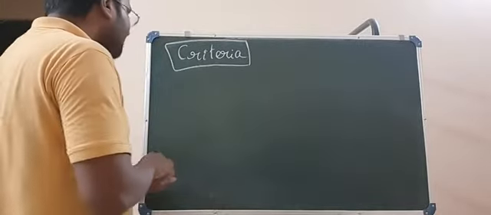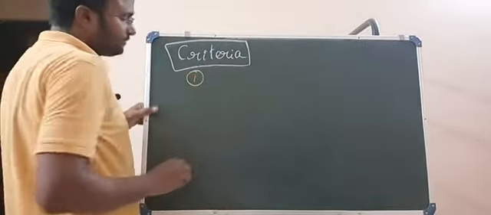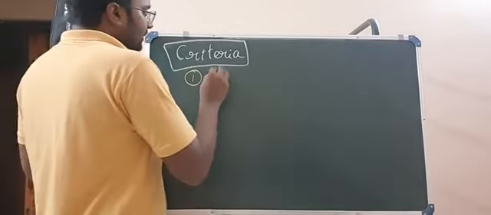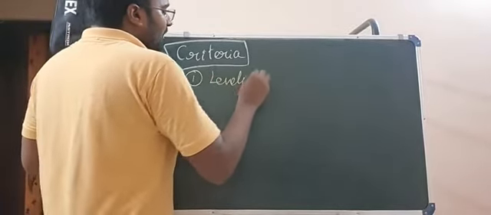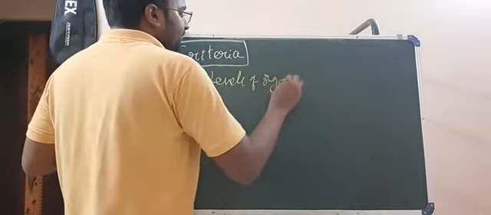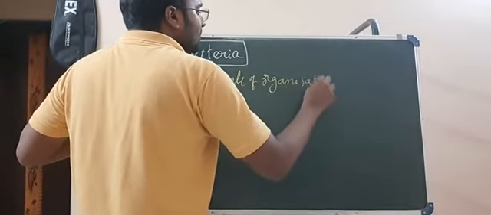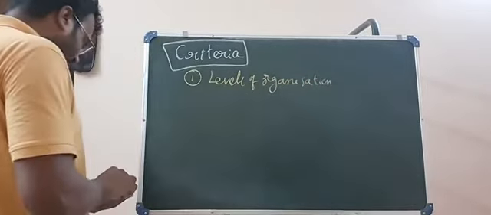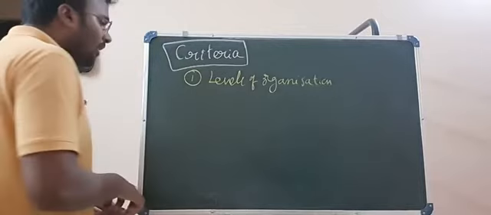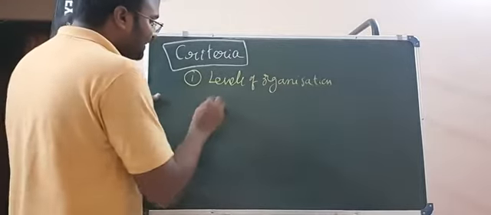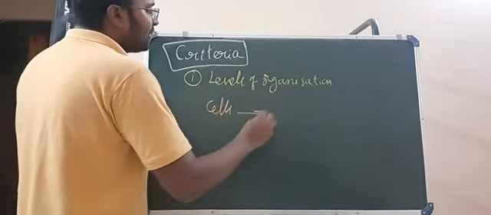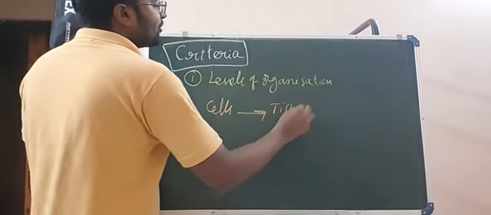So the first criterion is levels of organization. As you are well aware, all living beings are made up of cells. Cells combine together to form tissues.